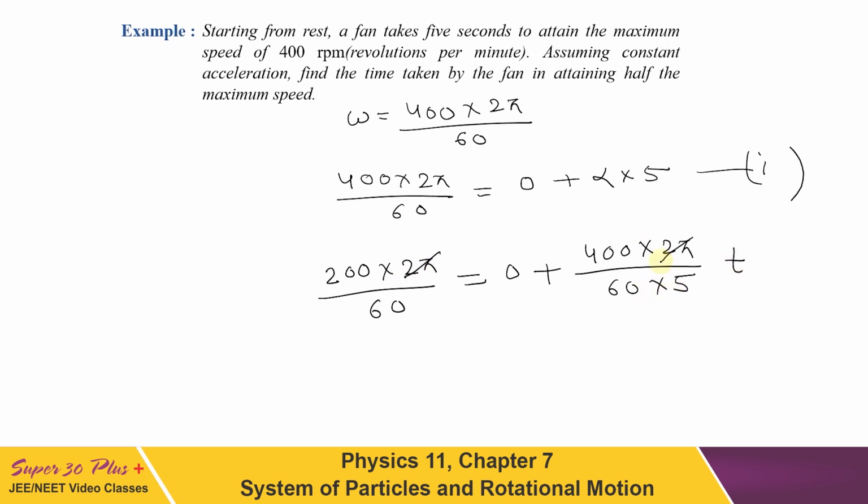On solving, these two get cancelled. We will get t to be equal to 5 by 2 seconds, which is 2.5 seconds. It is obvious from the question itself, because angular velocity is changing linearly, so of course it will take only half the time to reach half of the maximum speed.